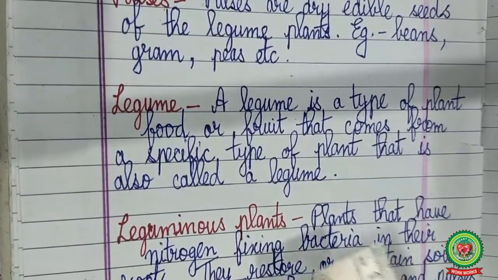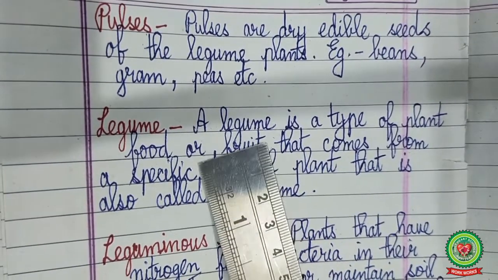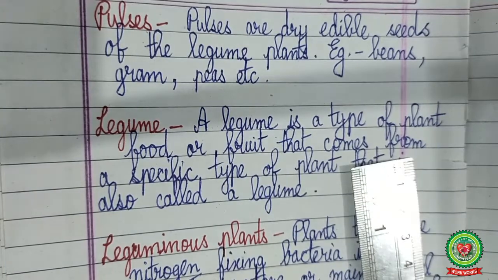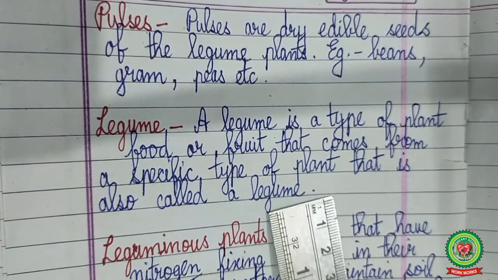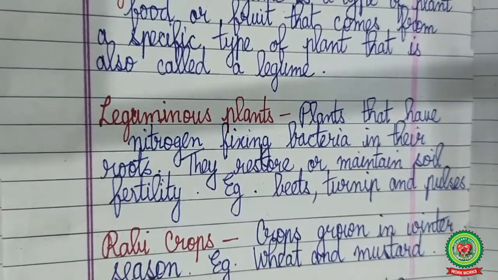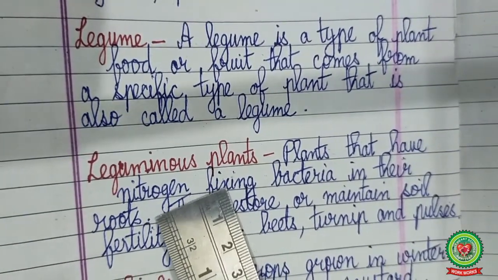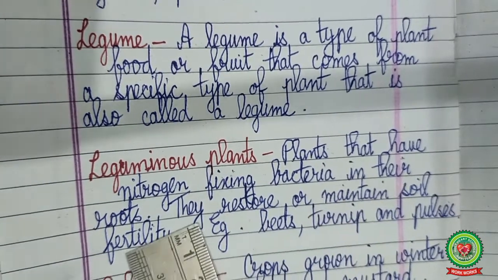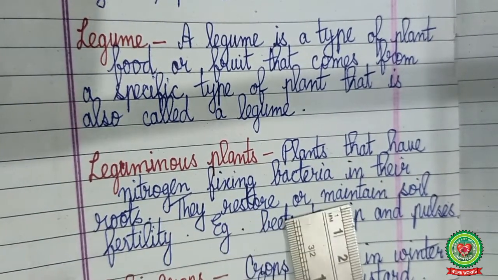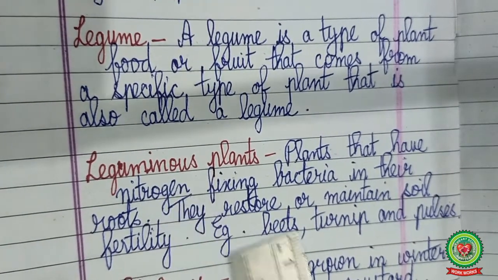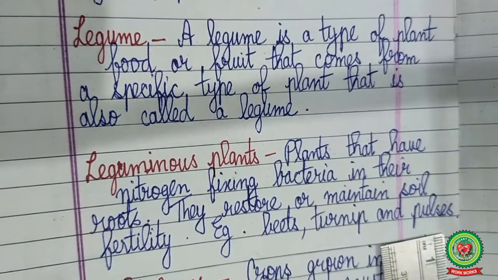The second term is legume. Now what is a legume? A legume is a type of plant, food or fruit that comes from a specific type of plant that is also called a legume. The third term is leguminous plant. Now as I told you, leguminous plants have nitrogen fixing bacteria in their roots. So they help in maintaining or restoring the soil fertility. The examples of leguminous plants are beets, turnips and pulses.